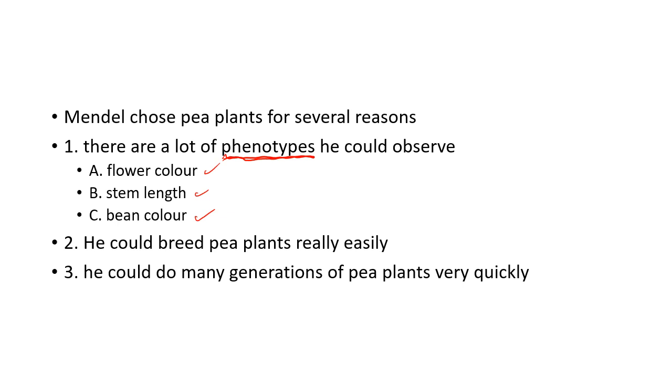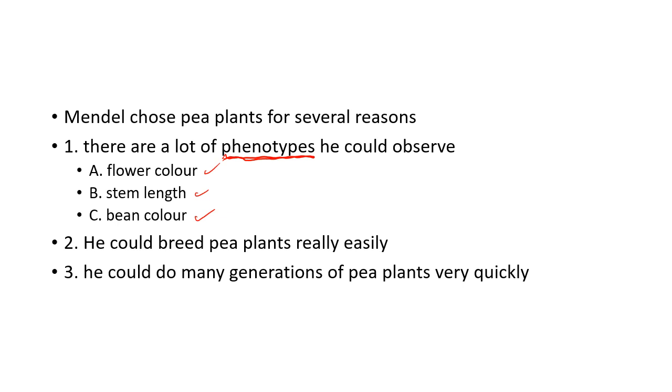Now, so one, there were a lot of different phenotypes that he could observe for pea plants. And we'll talk again about this later, the genes for those were very, very simple in nature. So it made things a lot less complex. Human beings have a lot more complex genetics, so it would be difficult to study humans.